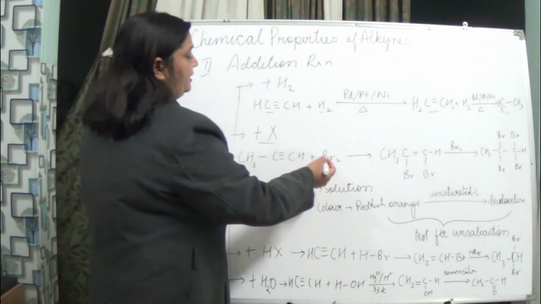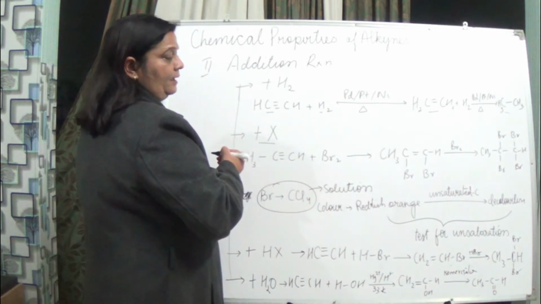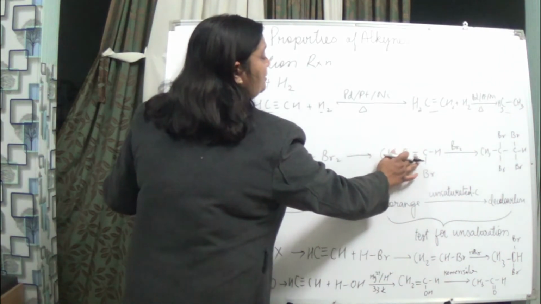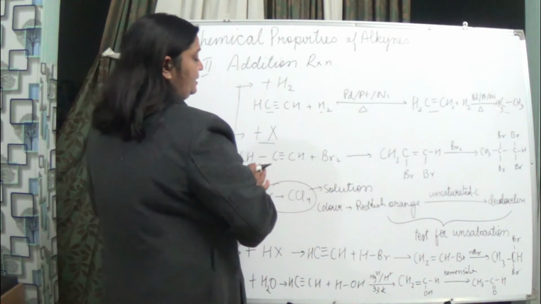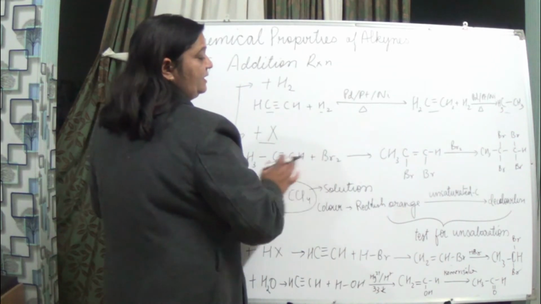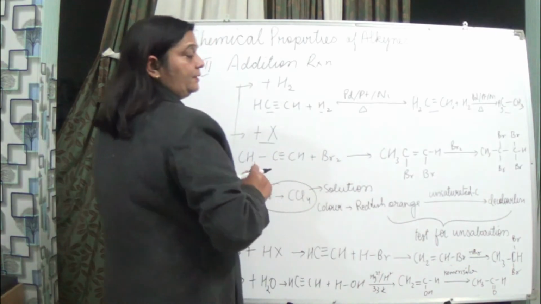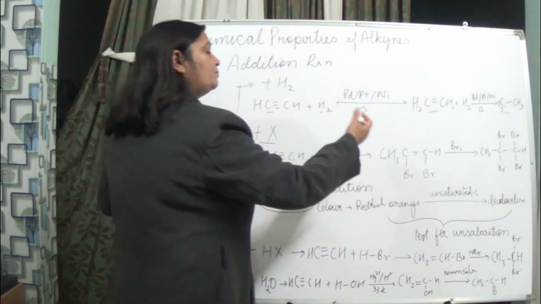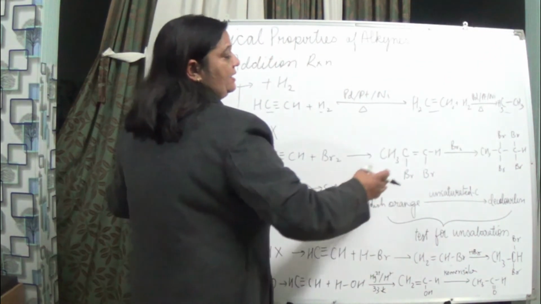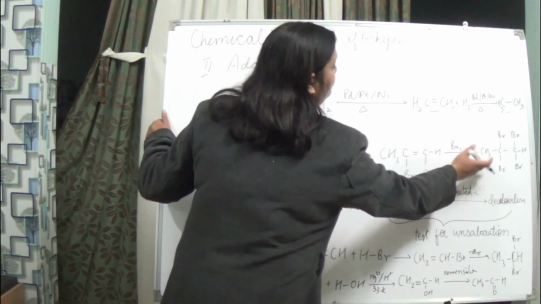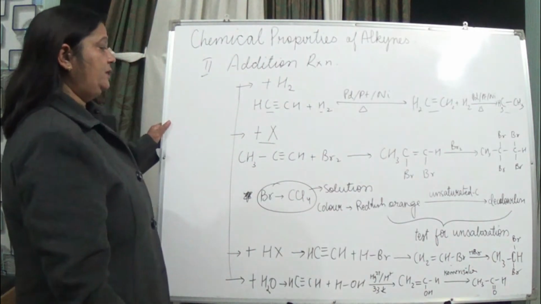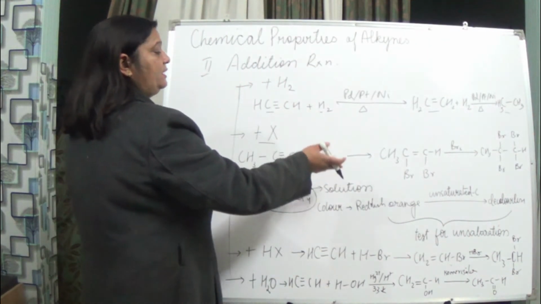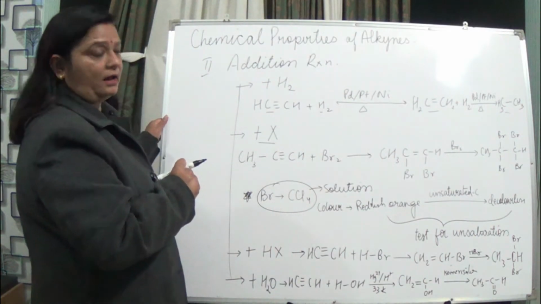So here I have added bromine to this propyne. What we have seen is that this triple bond now forms what? A double bond. The triple bond breaks, and this Br gets attached to the adjacent carbon, thereby forming a double bond compound. And yes, the reaction goes on, and it gets added with bromine to form what? Totally single bonds. So here the triple bond is again converted into a double bond and then into a single bond, but the difference only is that we have used the halogens.